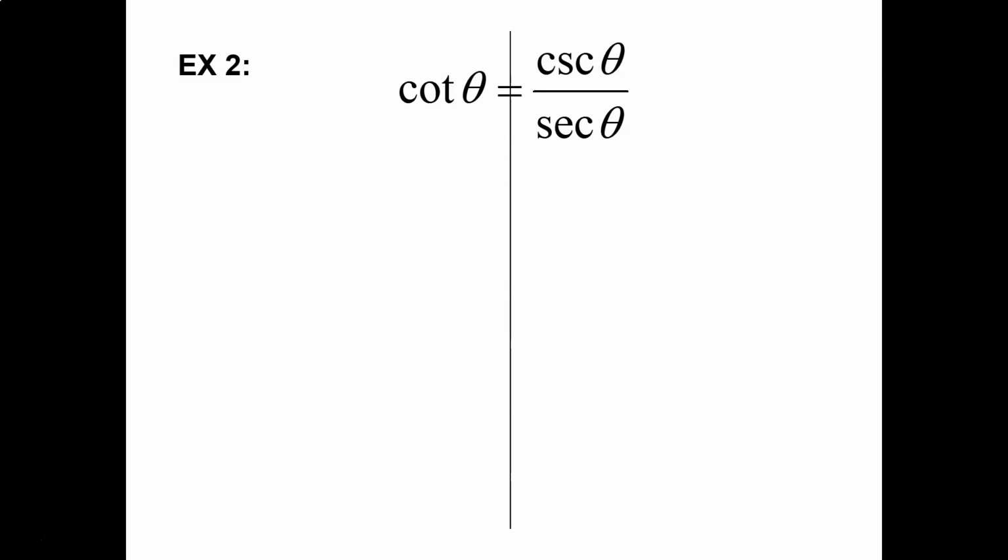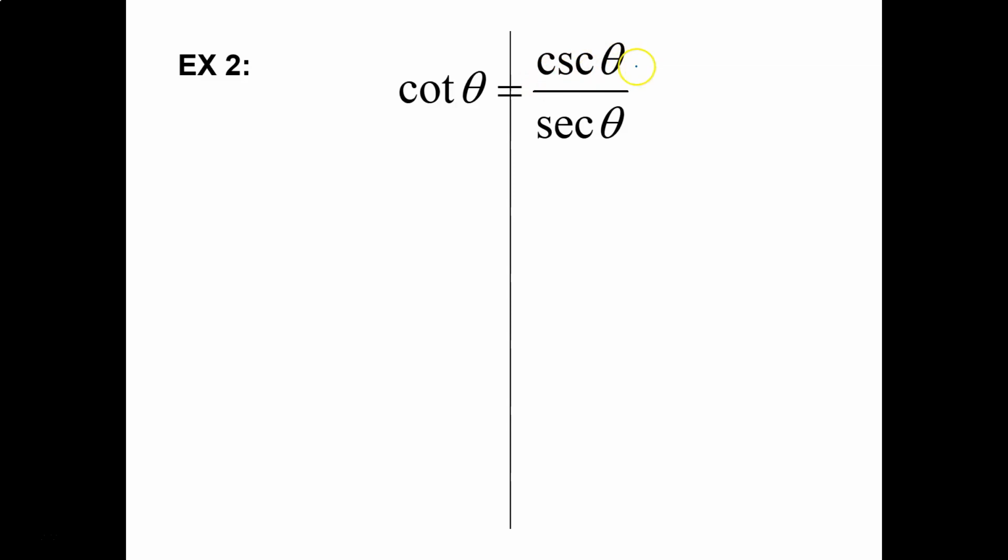You don't necessarily have to get this to equal cotangent. You can make cotangent cosine over sine, then try to get the other side to match that. Or you can make it equal cotangent. It's up to you.